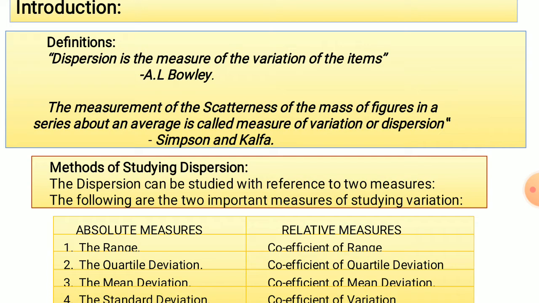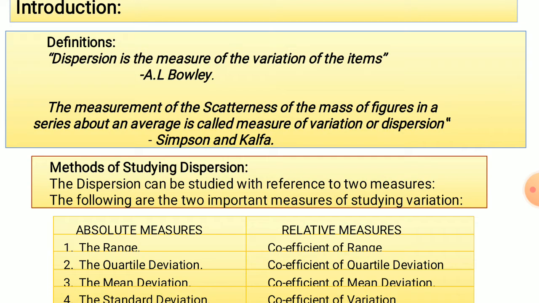And another author who has defined the term dispersion, Simpson and Kafka, has defined that the measurement of the scatterness of the mass of figures in a series about an average is called measures of variation or dispersion.